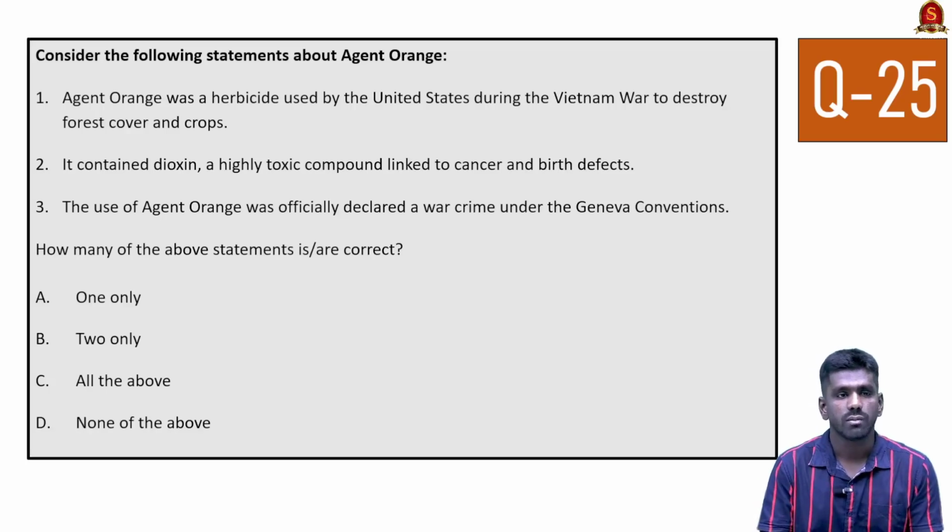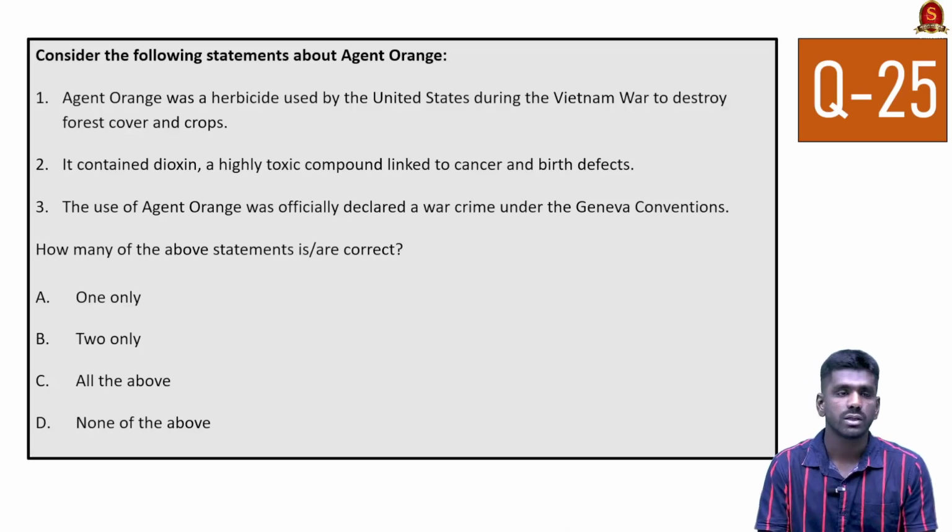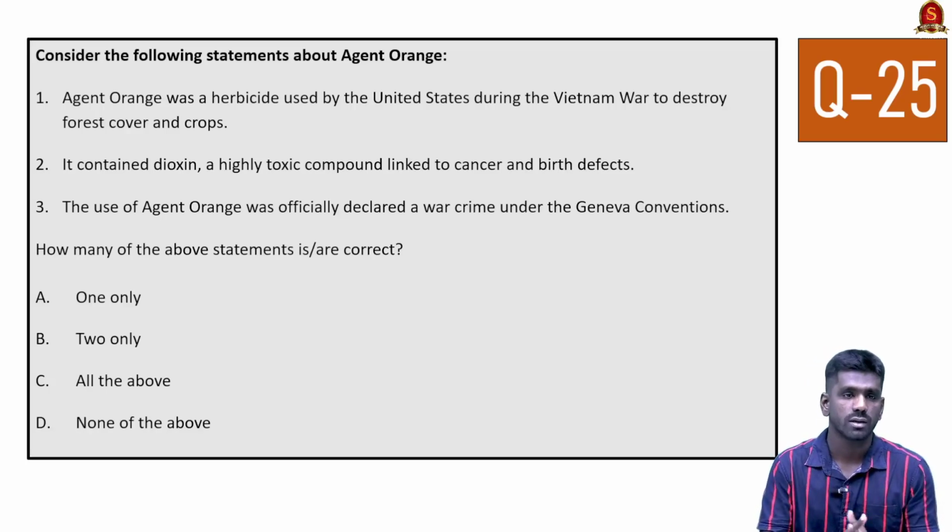Look at the second statement. It contained dioxin, a highly toxic compound linked to cancer and birth defects. Though it may not be clearly understood yet, this statement is also true. The use of Agent Orange was officially declared a war crime under the Geneva Convention. No, this statement is incorrect. The USA has kept Agent Orange outside of the Geneva Convention. It was not declared a war crime under the Geneva Convention. So statement 3 alone is incorrect. Statements 1 and 2 are correct.